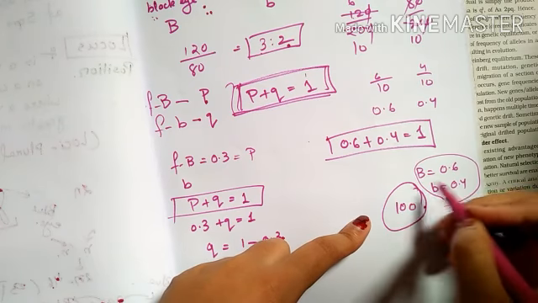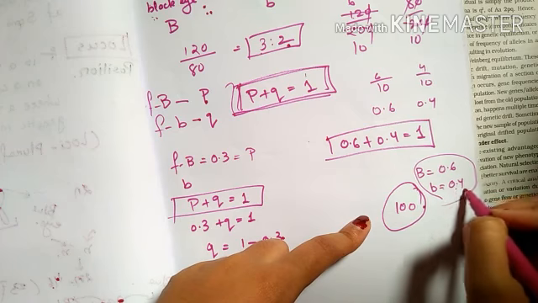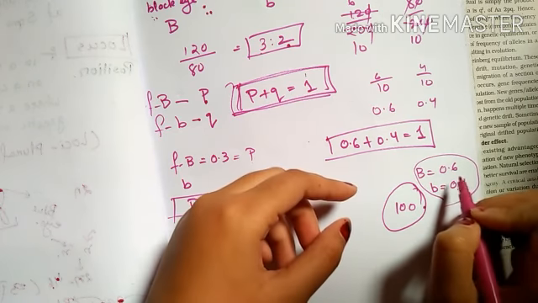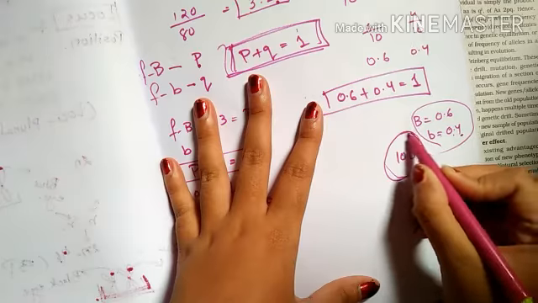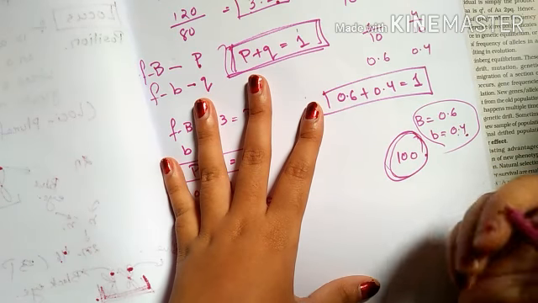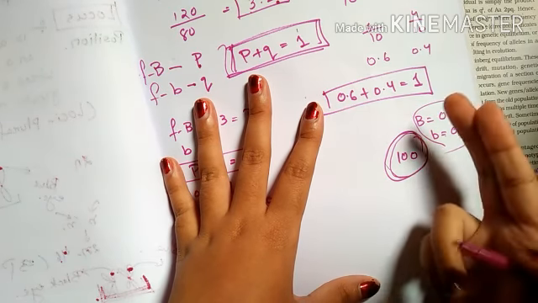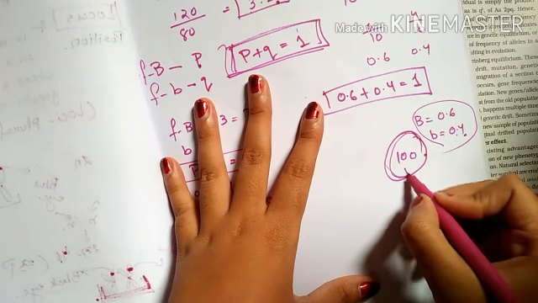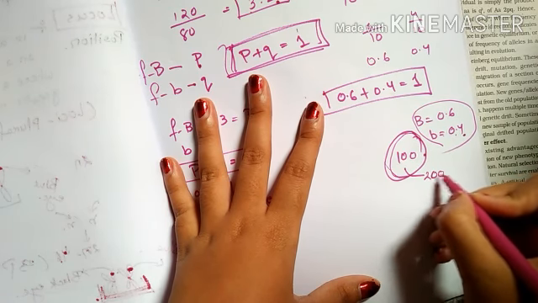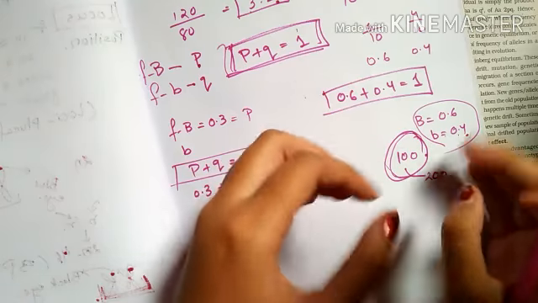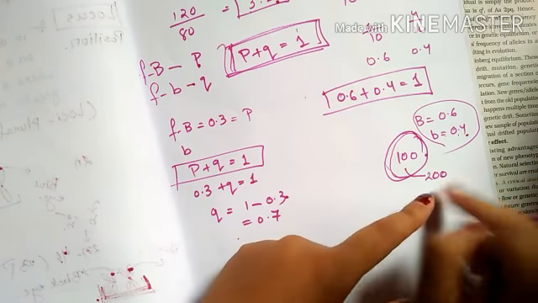In this population of 100, the frequency of the blue eye is 0.4 and the frequency of the black eye is 0.6. I had told that for any particular character they will have 2 alleles. That means they will have 200 alleles for that particular color of the eye.